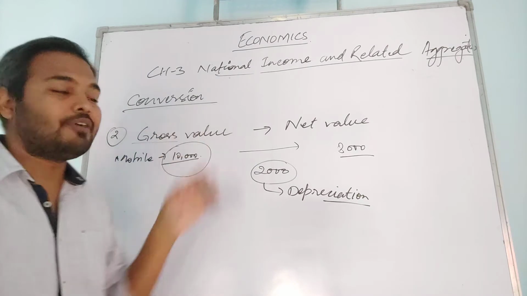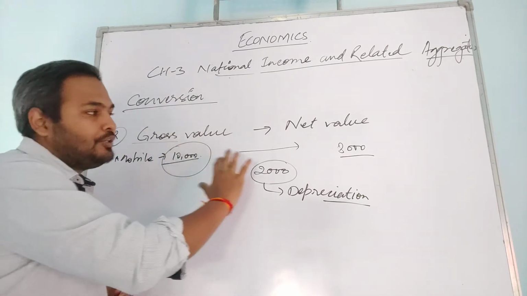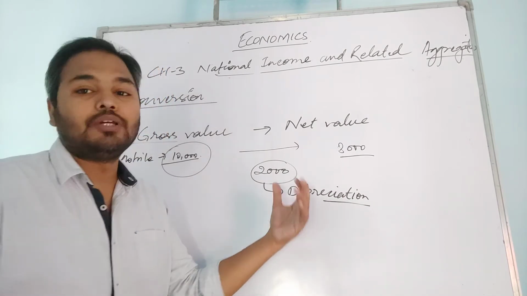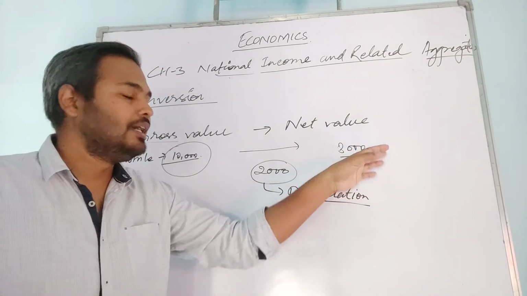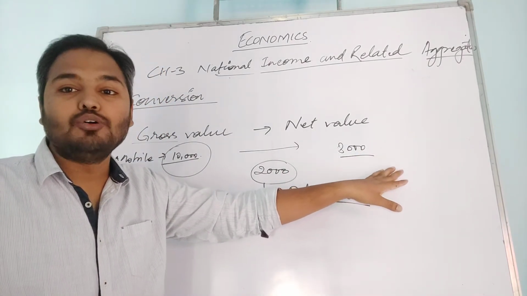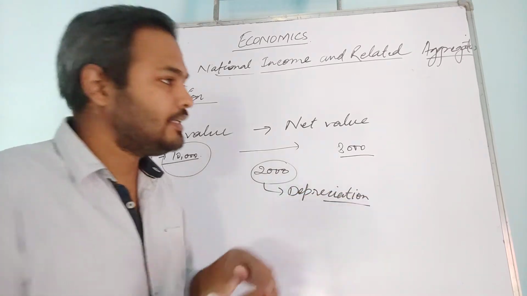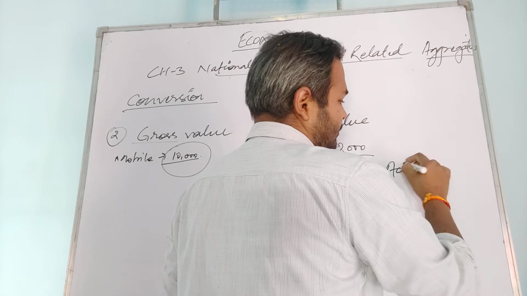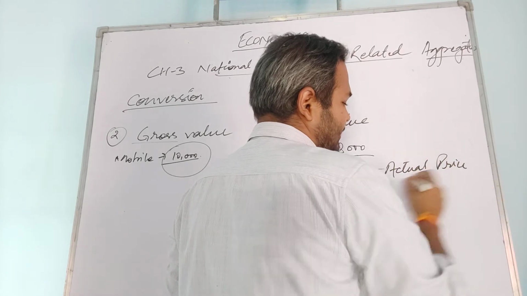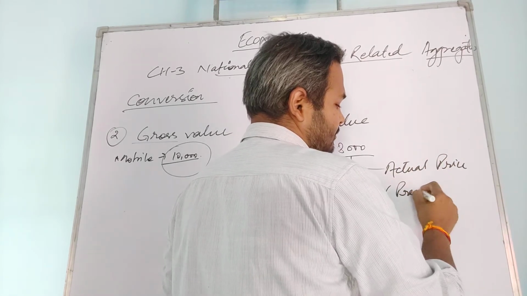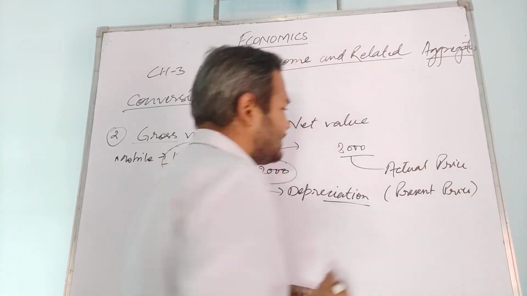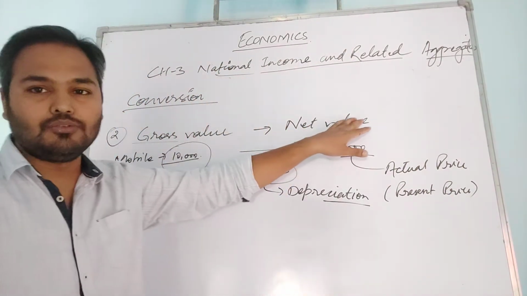So when gross value is there and you subtract the depreciation amount, that will give you the net value or the actual price of that mobile, the present price. In that case it will be called net value.